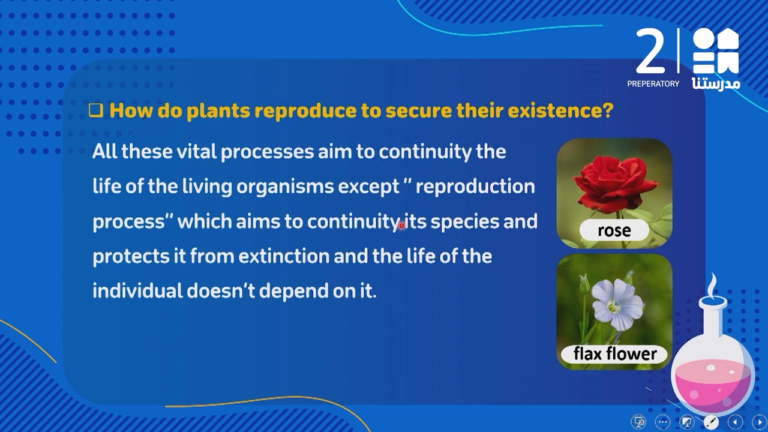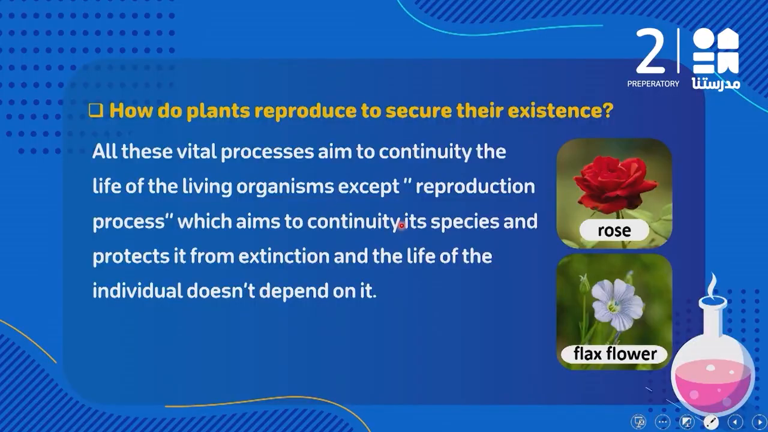Okay, so again, all the vital processes aim to help the living organism to survive, except the reproduction. Its aim is to secure the living organism's species and prevent them from extinction. So it protects the species from extinction, and the life of the individual doesn't depend on it. Yani my life doesn't depend on reproduction. Without reproduction, I can survive and I can live.